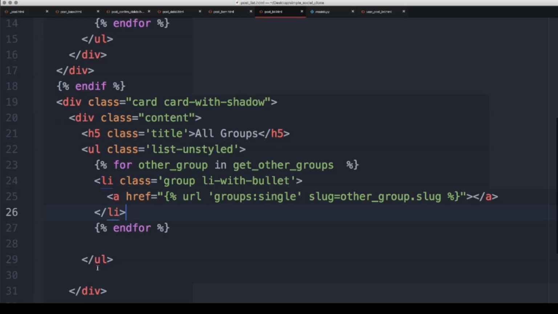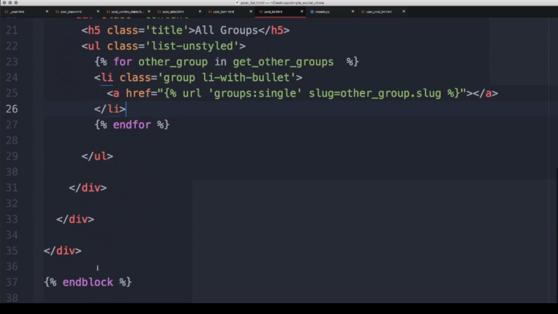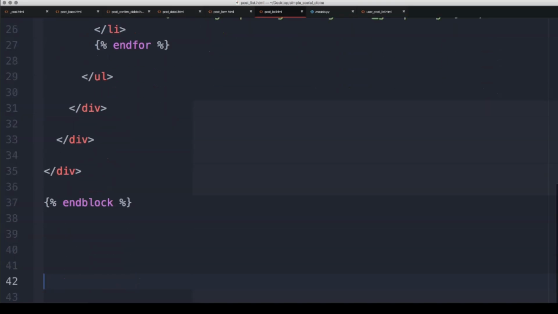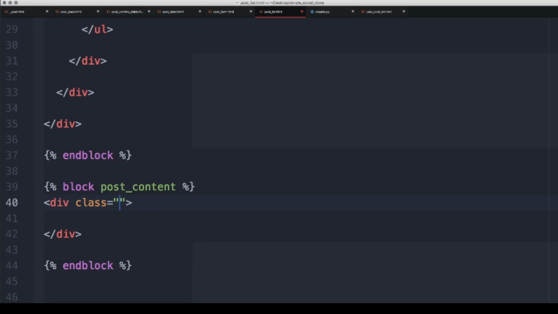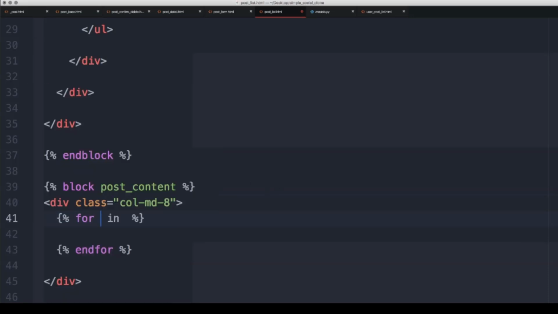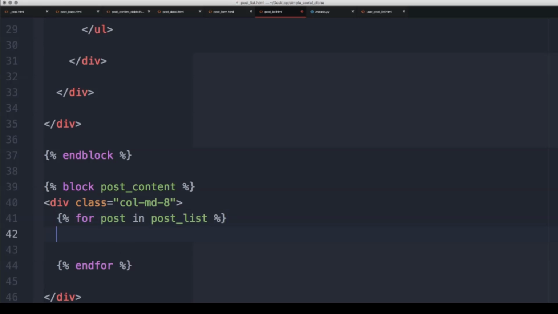Then finally, all the way past this unordered list and all the divs right after this endblock, we are going to scroll down and create another block here. So we'll say block post content, and then inside of this we'll say div class, and this is going to be equal to col-md-8. Then we are going to say for the post in post list, so we will inject that _post, which we are going to work on in just a little bit.